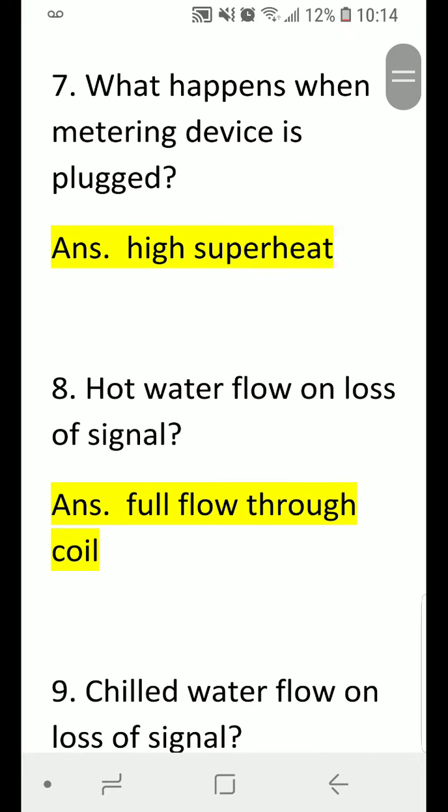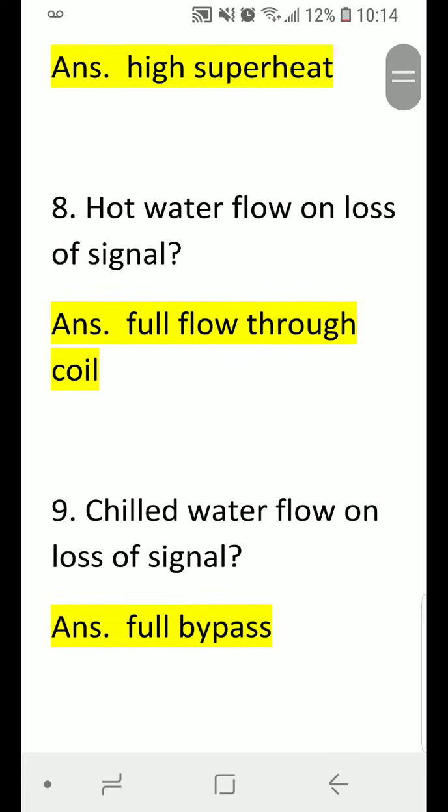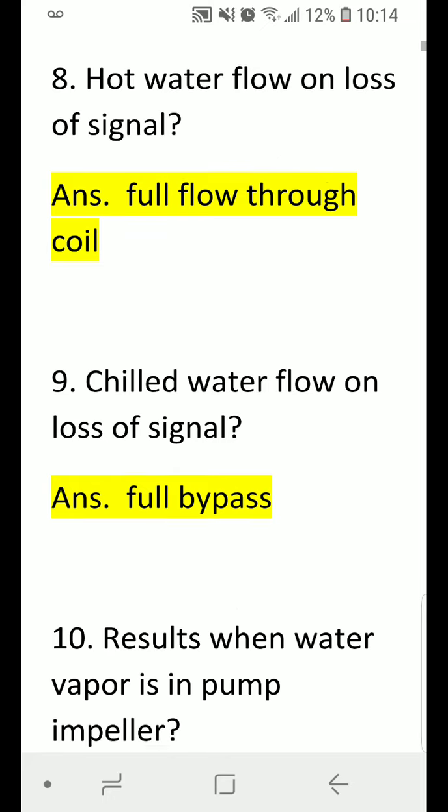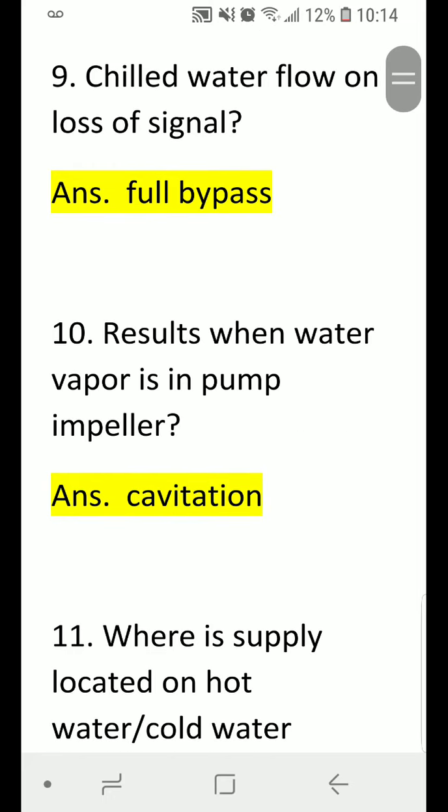7. What happens when the metering device is plugged? Answer: high superheat. 8. How does water flow on loss of signal? Answer: full flow through coil. 9. Chilled water flow on loss of signal. Answer: full bypass.